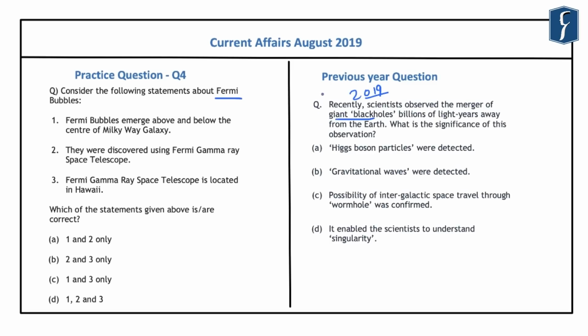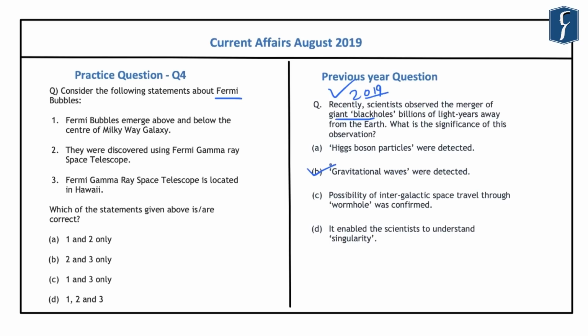And if you look at this question that was asked in 2019, it reads, recently scientists observed the merger of giant black holes billions of light years away from the Earth. What is the significance of this observation? Now, whenever two black holes merge, they lead to the detection of gravitational waves. And this was particularly the significance of the observation that was asked in the question of 2019. And hence the correct answer was B.